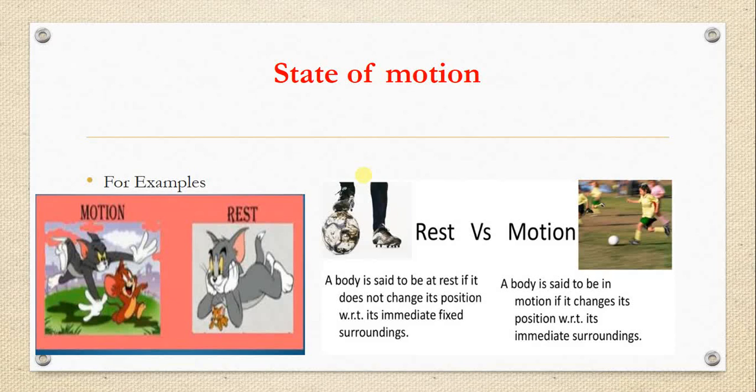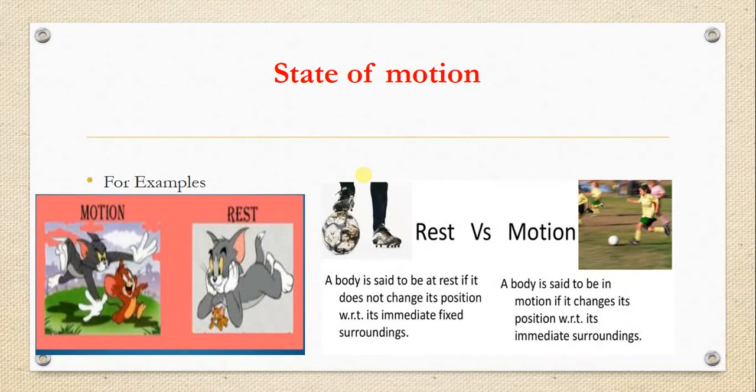In the right side, the footballer is kicking that football. Kicking the football means the football is changing its position with respect to its immediate surrounding. That means immediate surrounding, its ground. It is changing its position. That means it is having a speed. So when the object is in a state of rest, speed is 0. When the object is in a state of motion, the speed is not equal to 0.